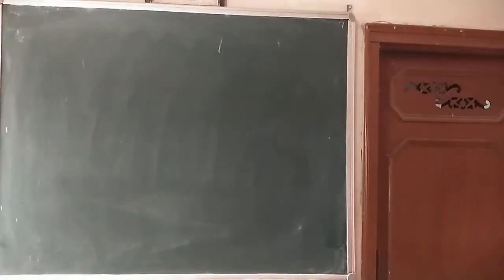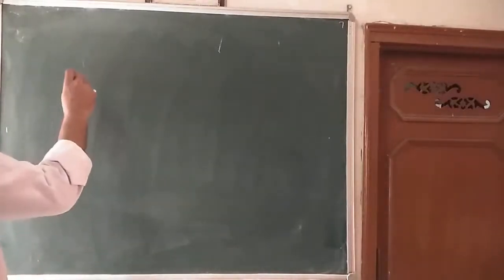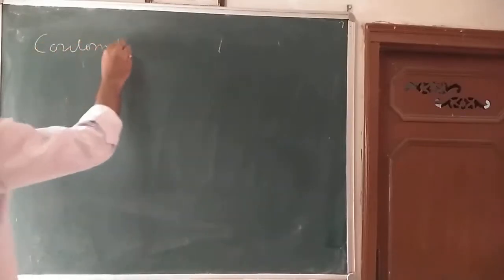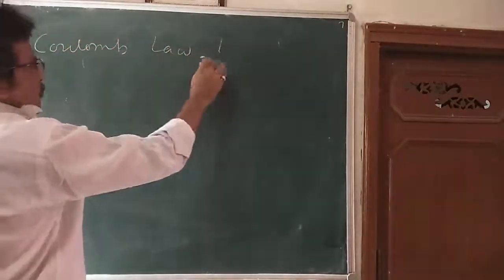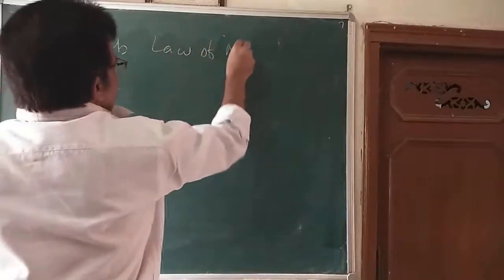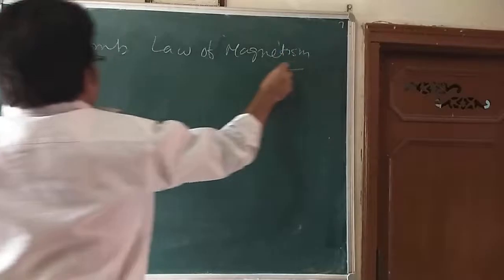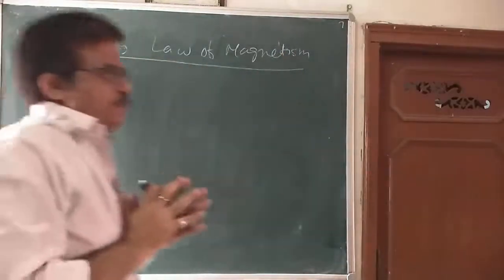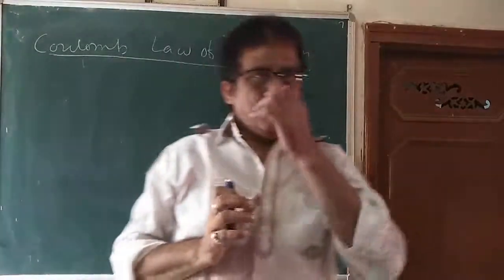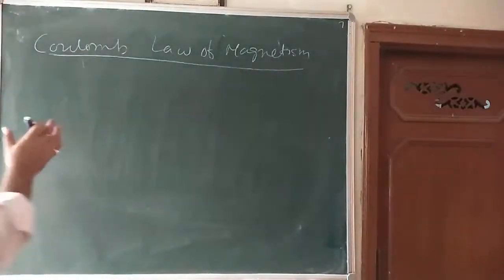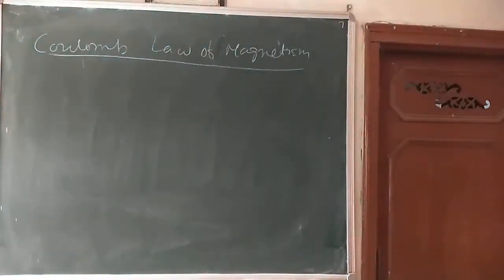Now children, we'll see Coulomb's law of magnetism. Earlier in our chapter on electrostatics, we saw Coulomb's law of electrostatics. Here we are going to see Coulomb's law of magnetism.